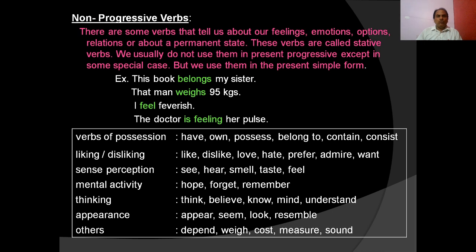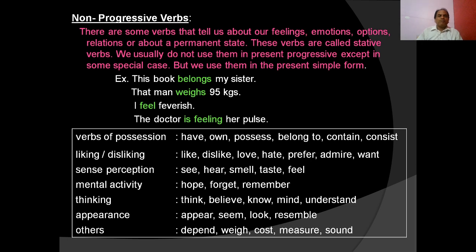So some verbs are non-progressive verbs. We do not usually use them in present progressive tenses. There are some verbs that tell us about our feelings, emotions, opinions, relations, or about a permanent state. These verbs are called stative verbs. We usually do not use them in present progressive except in some special cases, but we use them in the present simple form.